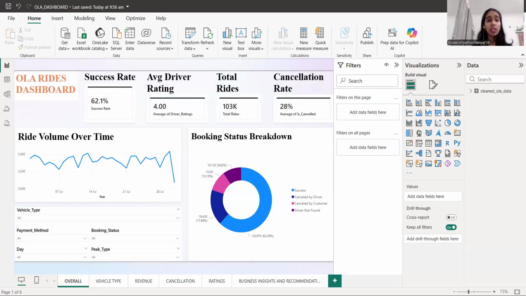And the next priority area we need to talk about is addressing driver not found supply gaps. Why is the driver not found? This needs to be addressed properly. 10K rides failed due to unavailability. Those 10K rides would have been completed if a driver had been available within that location. So the recommendation I would suggest in this case is to deploy predictive demand forecasting models for driver allocation and introduce dynamic driver incentives during peak hours.